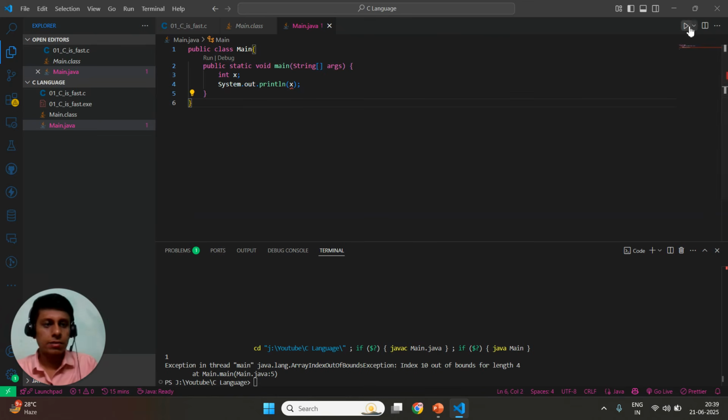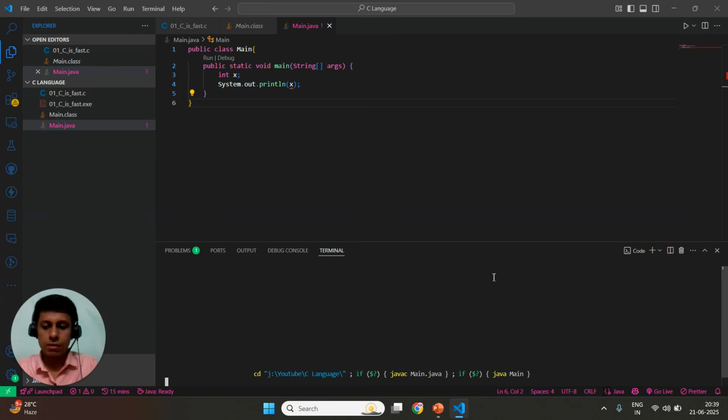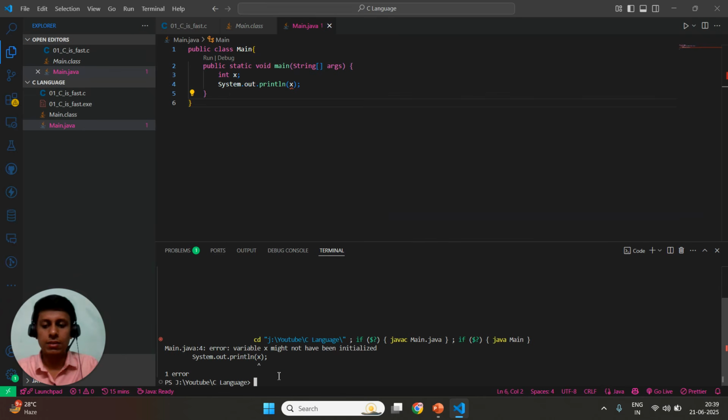So when I run this program, I will see this error provided by Java, that variable x might not have been initialized, and that is the case here.